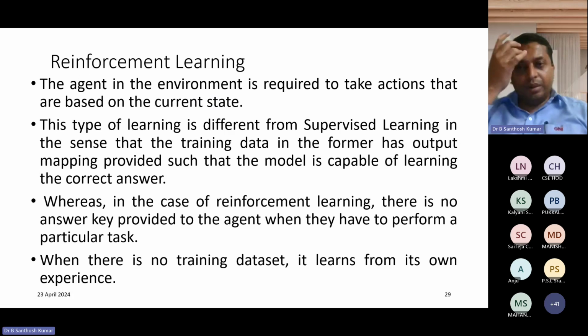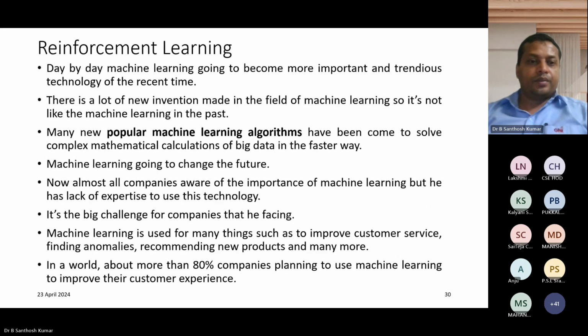The agent in the environment is required to take actions based on the current state. That type of learning is different from supervised learning, where the mapping is provided such that the model is capable of learning the correct answer. Whereas in reinforcement learning, there is no answer key provided to the agent when it has to perform a particular task, and there are no training data sets. It is a very popular learning algorithm.